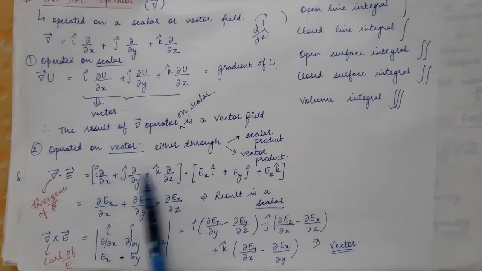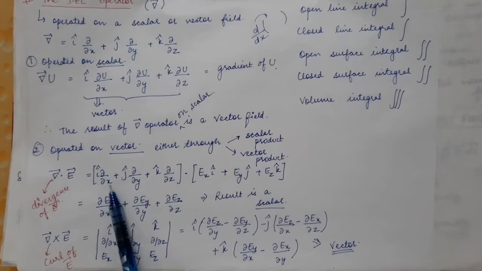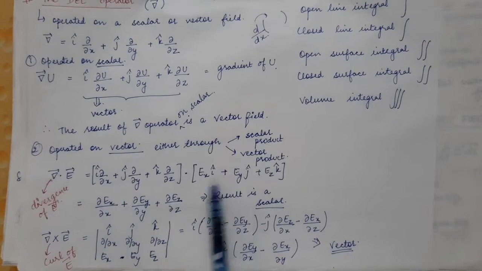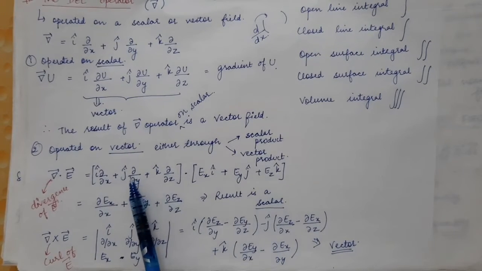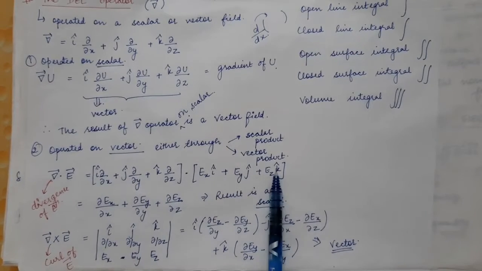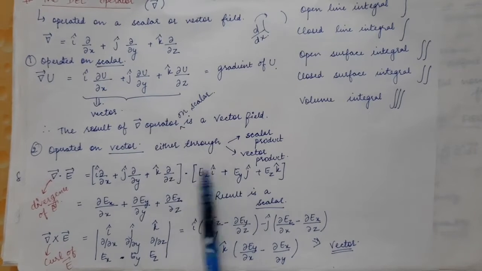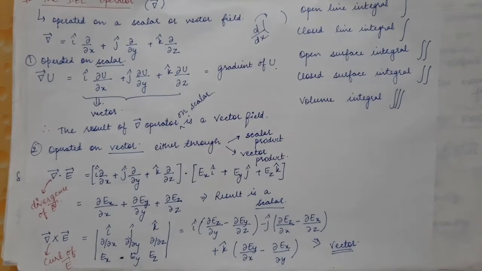The del by del x times i cap operates on all the components. Similarly, del by del y and del by del z also operate on all the components of the electric field.